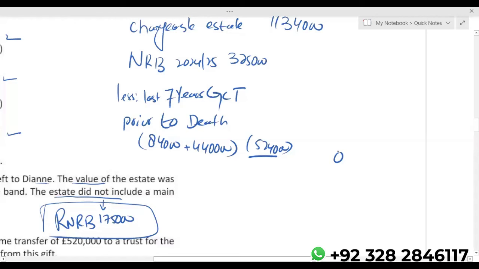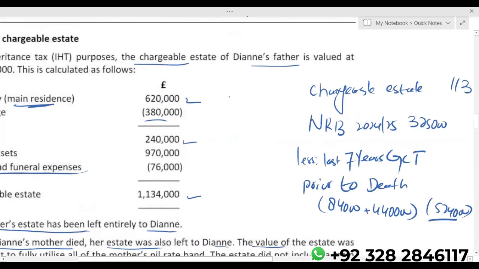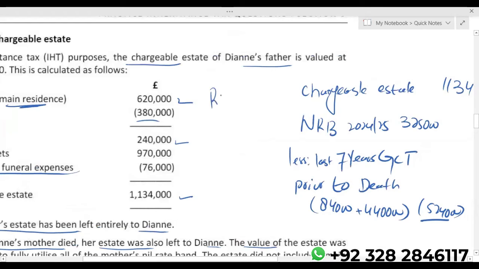Now let's talk about the residence nil rate band. Actually, we'll get two residence nil rate bands. One is the unutilized residence nil rate band of the mother, and another is the father's. Now try to understand. Residence nil rate band 175, let's say the father's, 175 because of the mother, it becomes 350.